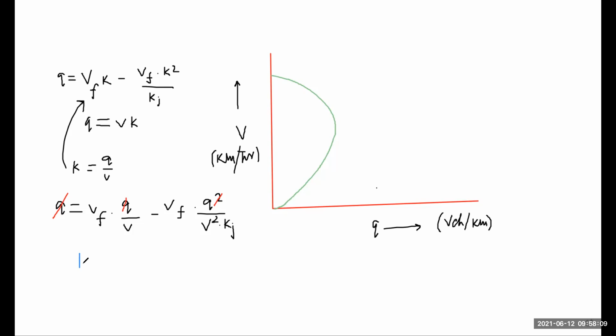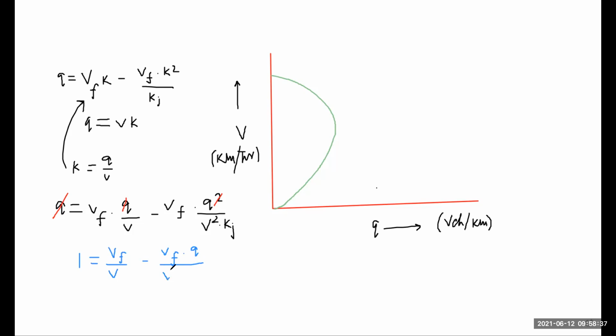1 is equal to Vf by V minus Vf dot Q divided by V square by Kj.